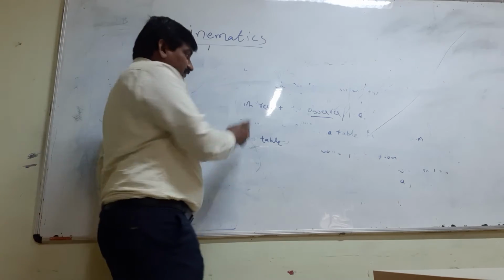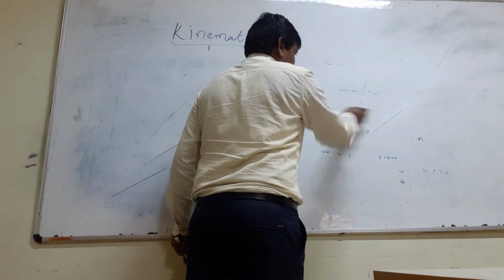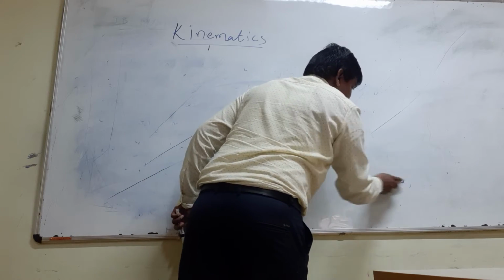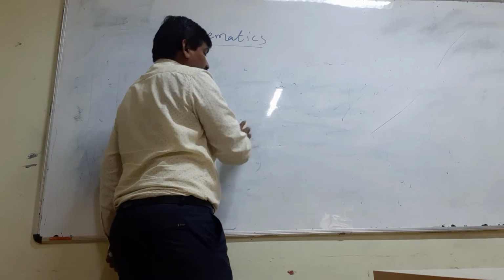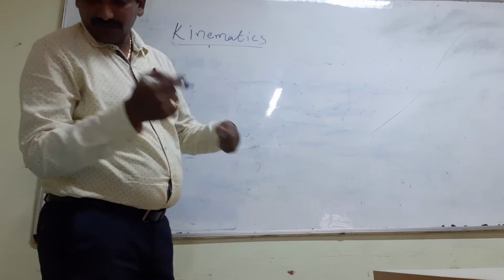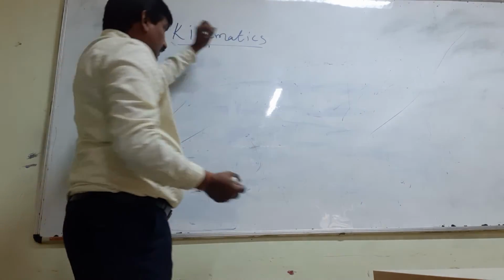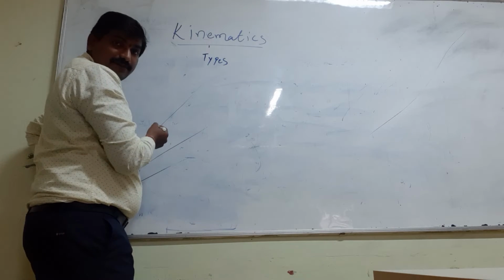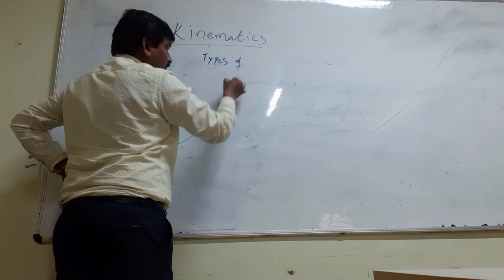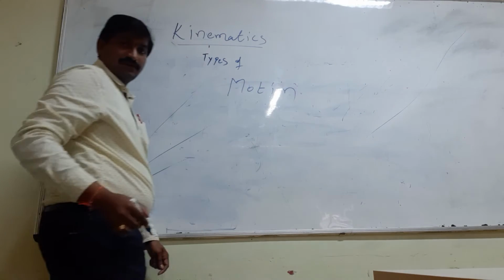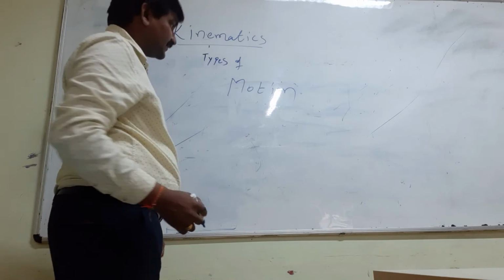What are the different types of motions we are noticing around us? Here you can see the types of motion.